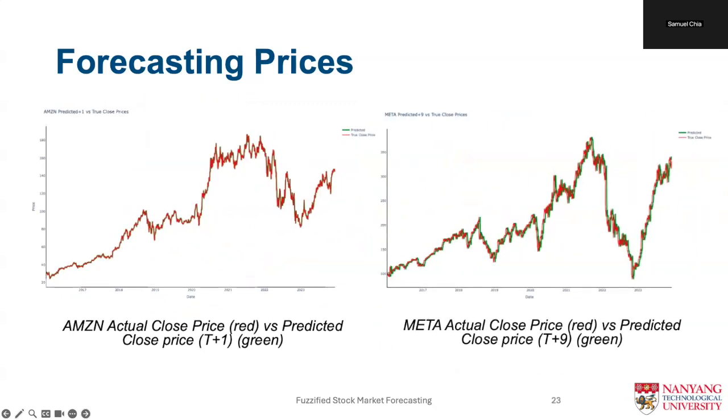Comparing our predictions across the prediction horizons of T+1 all the way to T+13, we notice a general trend of performance degradation as the prediction horizon extends. This is expected due to the increasing uncertainty in longer-term predictions. This is also visually evident when we compare the plots. The plot on the right represents the T+9 price prediction for Meta, where the green line evidently deviates a lot more from the actual close price in red.